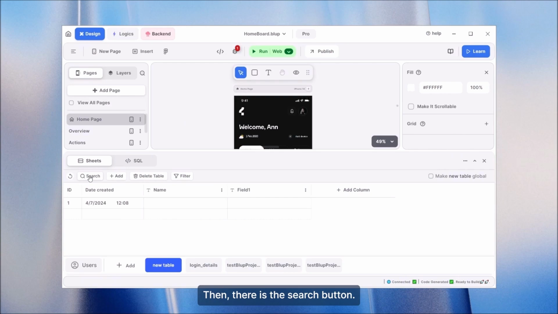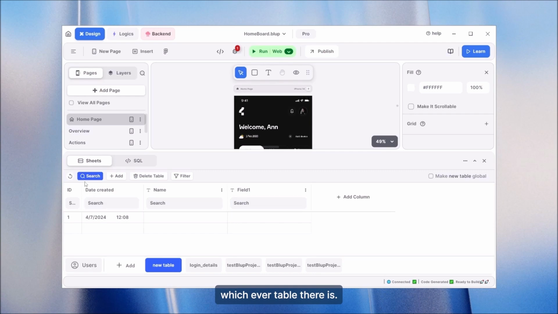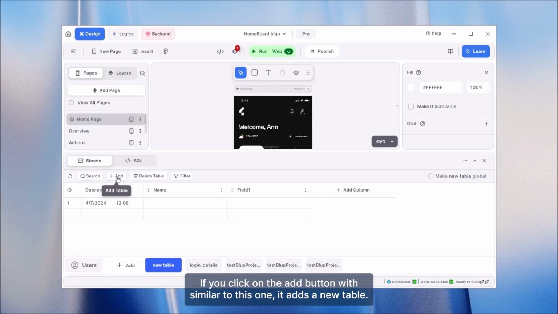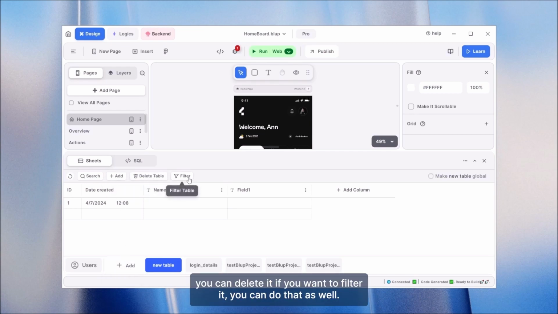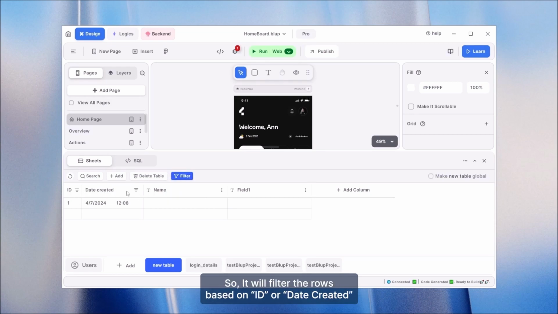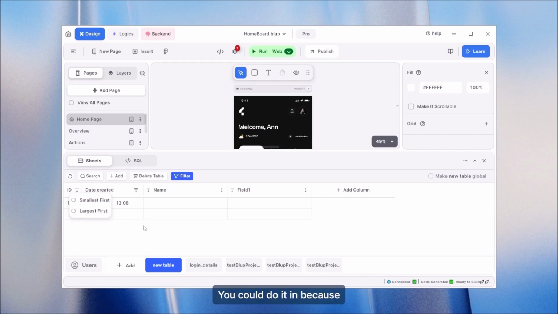Then there is this search button. If you click on it, you can search the rows of that table, whichever table there is. If you click on the add button, that's similar to this one. It adds a new table. If you want to delete a table, you can delete it. If you want to filter it, you can do that as well. So it will filter the rows based on ID or date created. And you can just search for the newest first or the oldest first. And you can also search for the IDs, like in an increasing order or decreasing order, you could do it in that way.